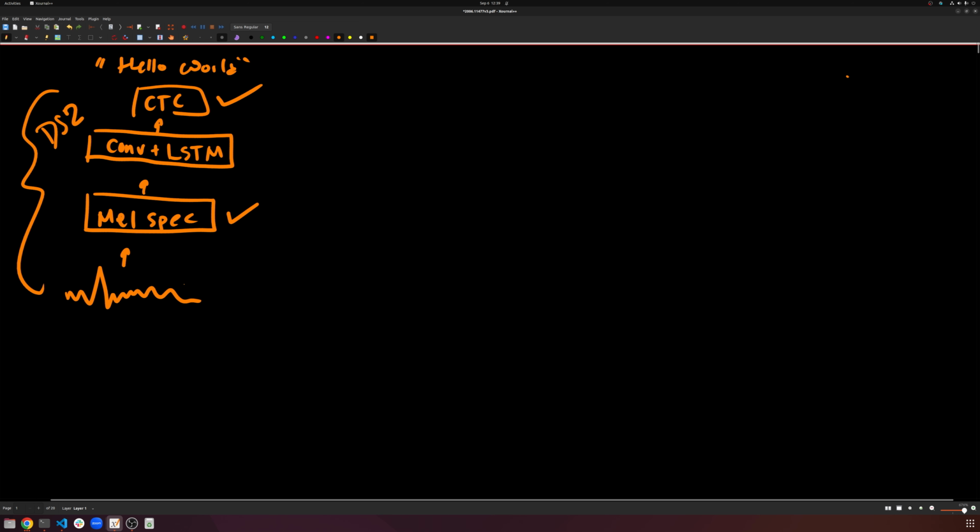Now we have this, but what did we train this on? This was trained on 960 hours of LibriSpeech data. LibriSpeech is basically an audiobook data set: we have some audio, and we have its transcripts. So we have the input, the audio, and the output, the transcripts. It's a supervised problem. We have the input and the output, and we train a neural network to map one to the other.